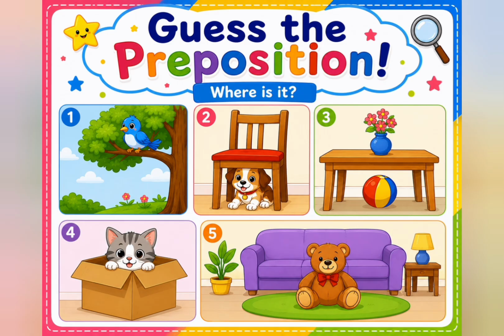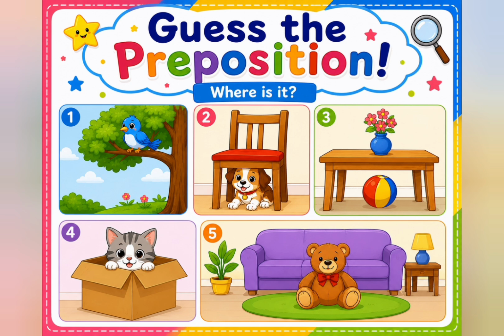अब बारी है एक फन गेम खेलने की जिसे हम बोलेंगे गेस द प्रीपोजिशन. Look at the picture number 1. Where is the bird? 3, 2, 1. Can you tell me now? Yes, the bird is on the tree. Give yourself a big clap.